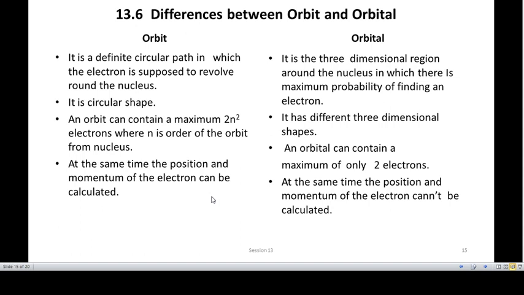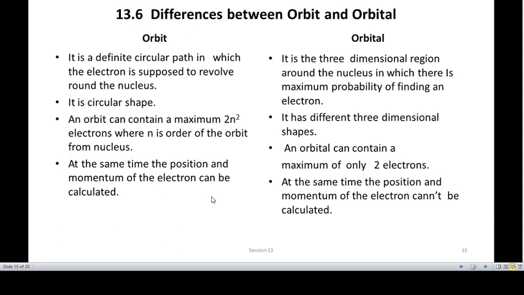Okay. So differences between orbit and orbital. What is an orbit? It is a definite circular path around the nucleus in which the electron is supposed to revolve. What is an orbital? It is a three-dimensional region around the nucleus in which there is a maximum probability of finding the electron.